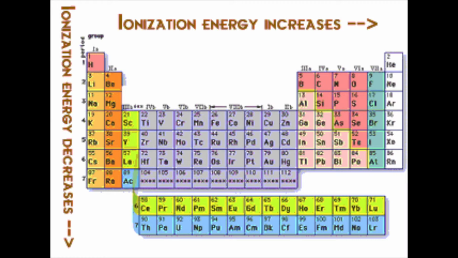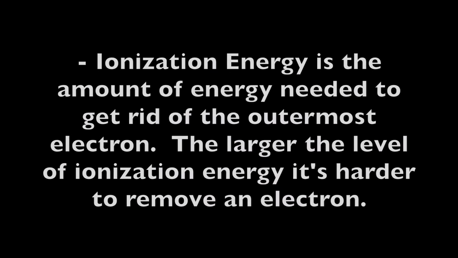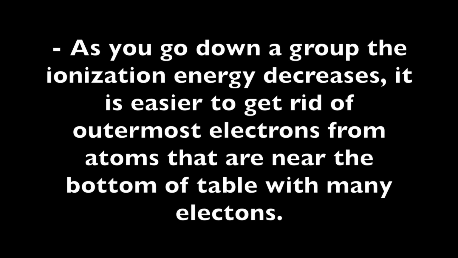Ionization energy. Ionization energy is the amount of energy needed to get rid of the outermost electron. The larger the level of ionization energy, the harder it is to remove an electron. As you go down a group, the ionization energy decreases.